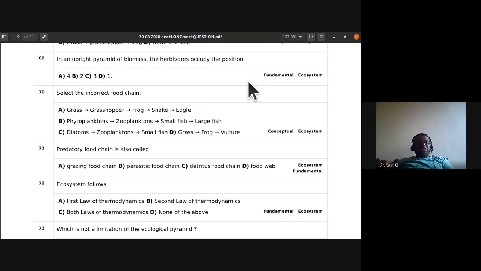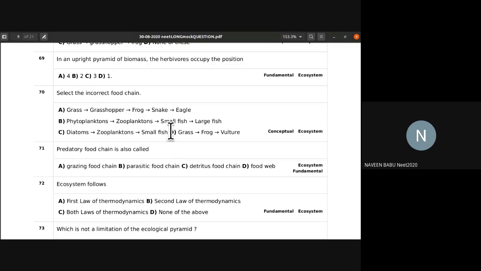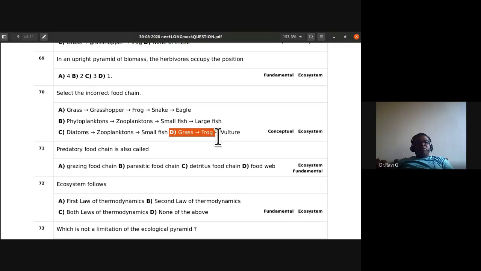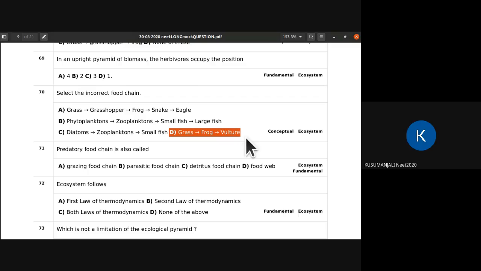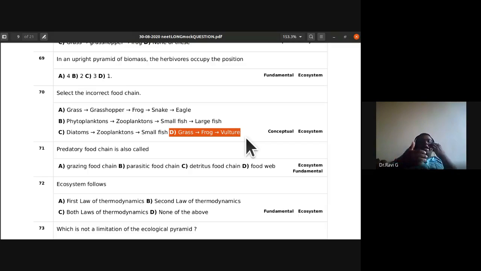Select the incorrect food chain. Which one of these is incorrect? Option B? Option D, sir. Why option D? Grass, grasshopper, frogs. Sir, it begins from grass, which will be eaten by insects. Very true. Frogs don't directly eat the grass. They are not herbivores. They are primary carnivores or secondary consumers. So grass is not eaten by frogs. That is the reason that food chain is incorrect. D is the incorrect food chain.